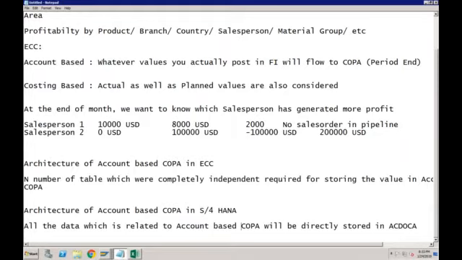But what SAP is saying now is that if you are using costing-based COPA, you can use both. Don't restrict yourself only to costing-based COPA, you can also use account-based COPA parallelly. So there is no restriction that I can use only account-based COPA or costing-based COPA. SAP is saying that even if you are using costing-based, please activate account-based also because it is providing you a lot more features.